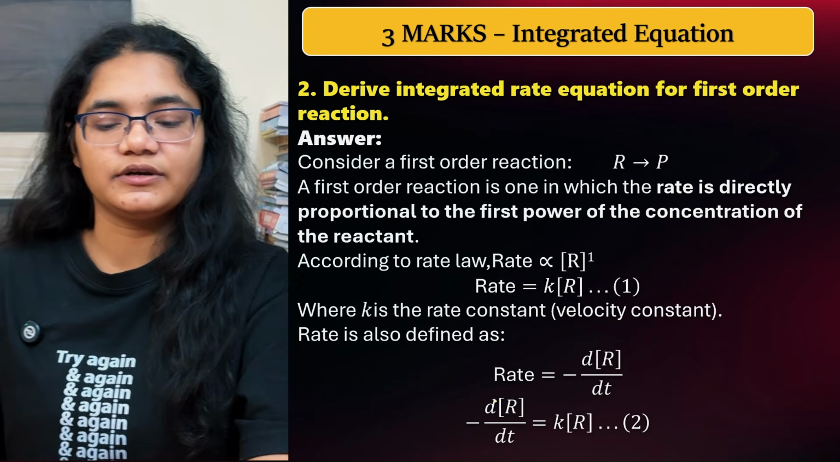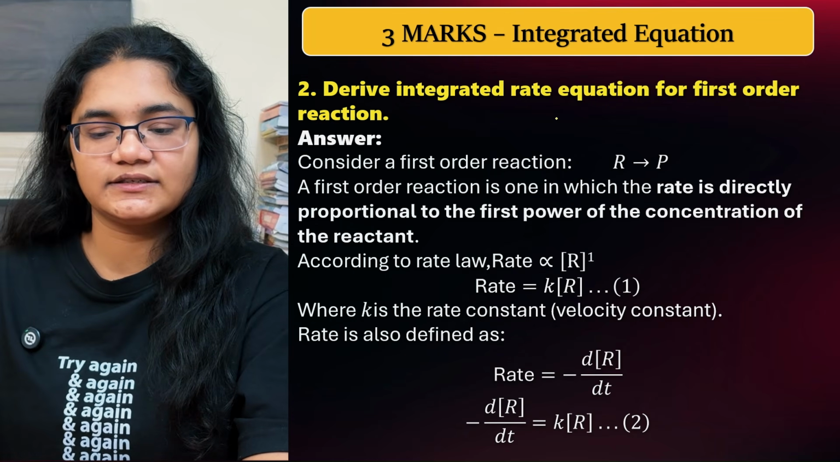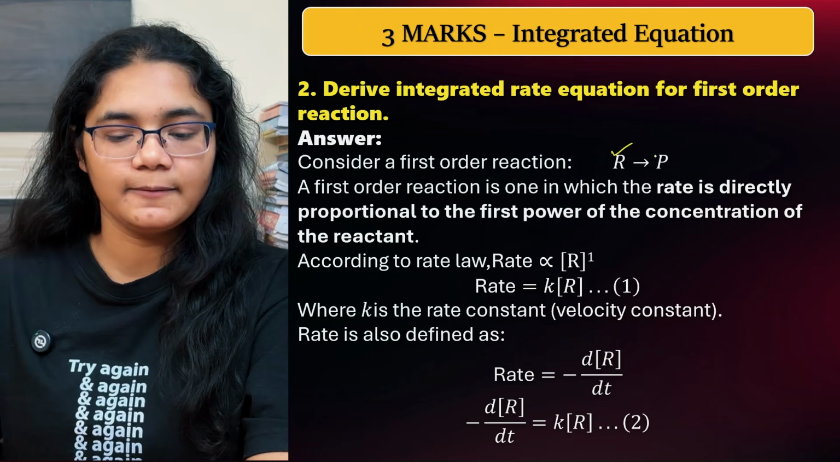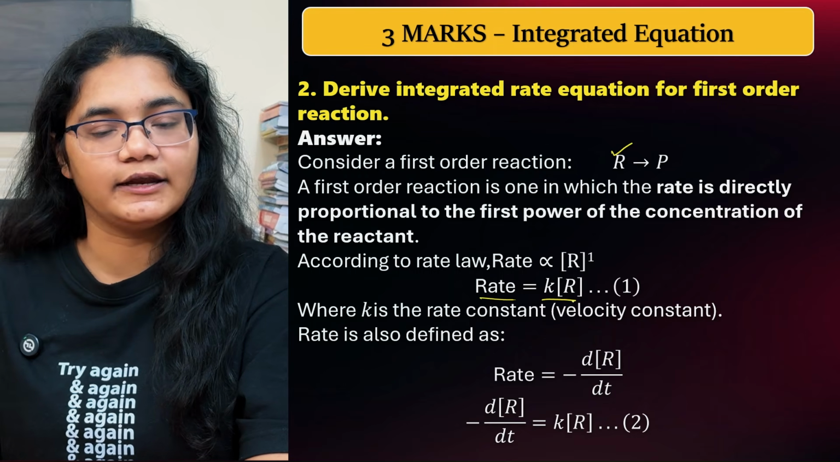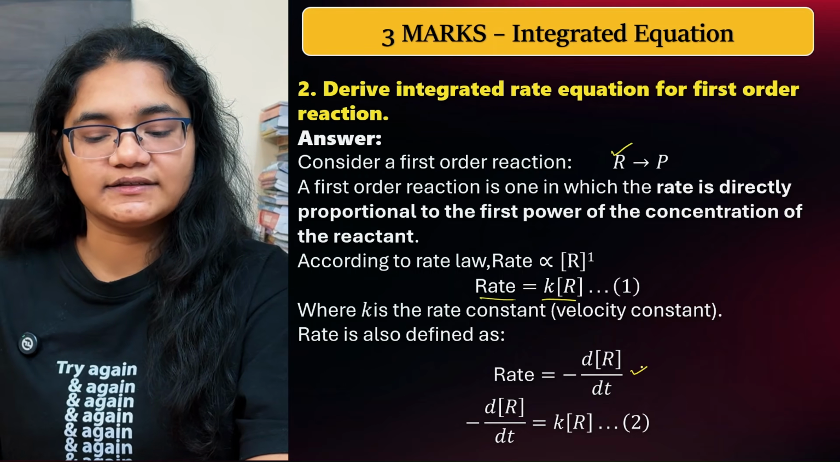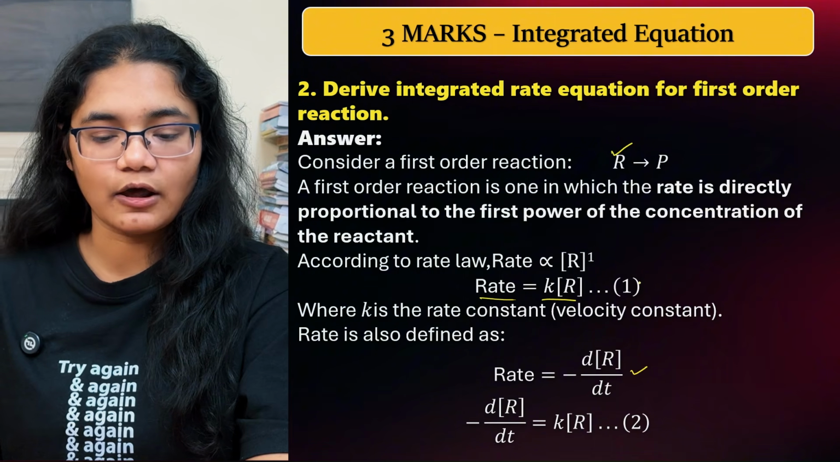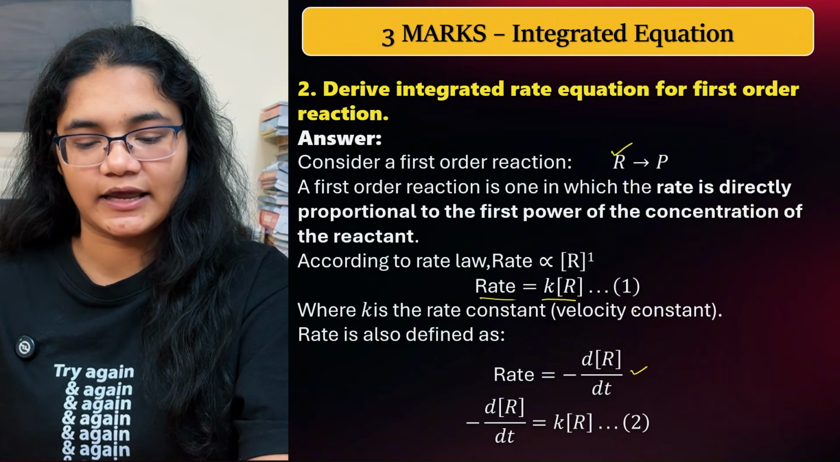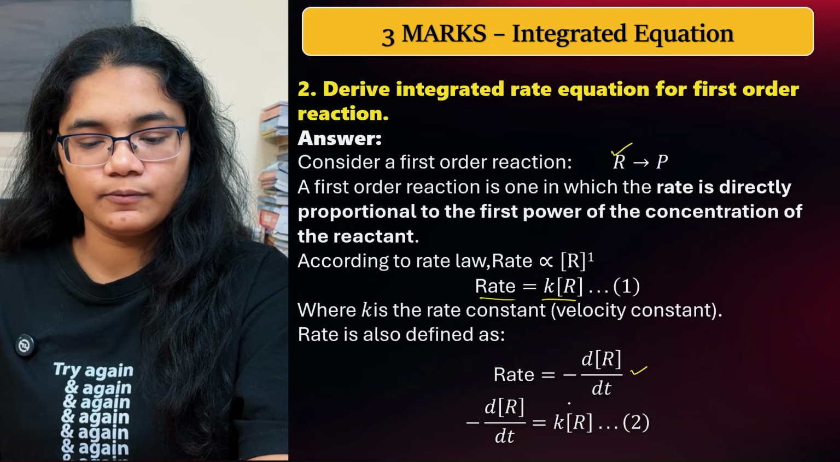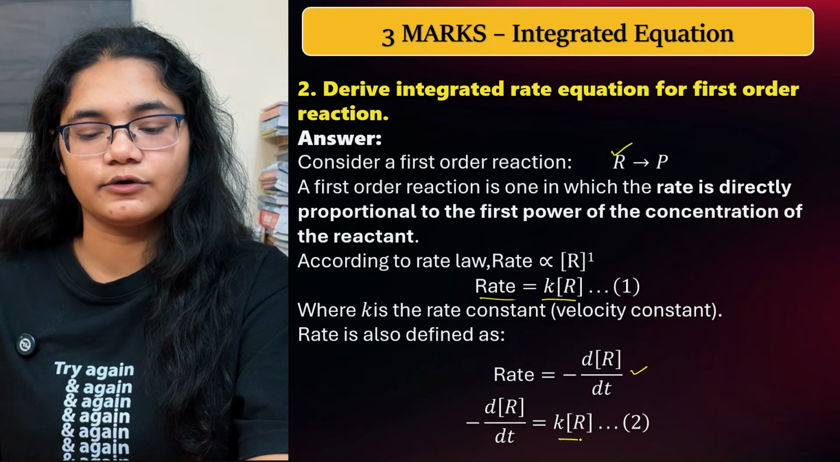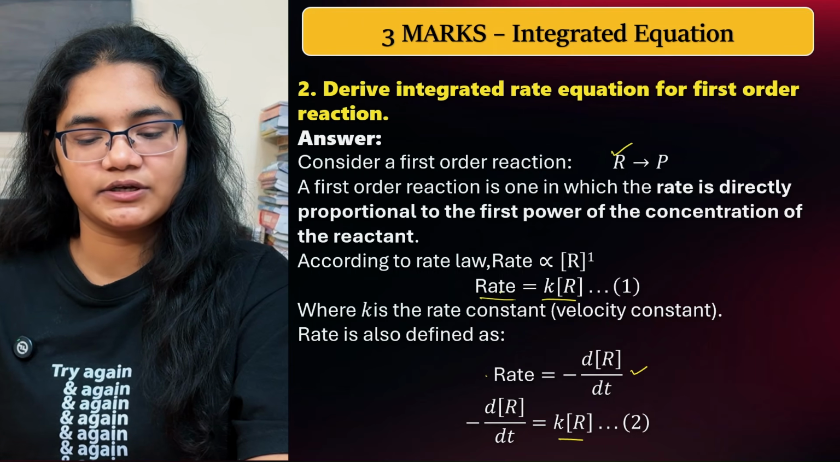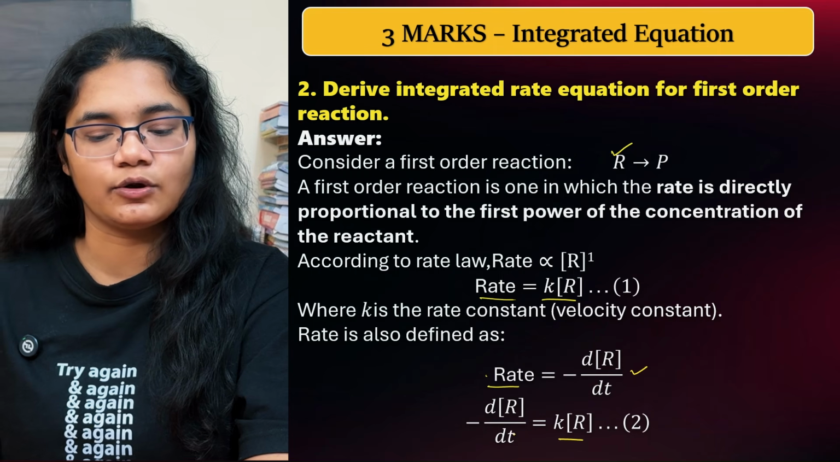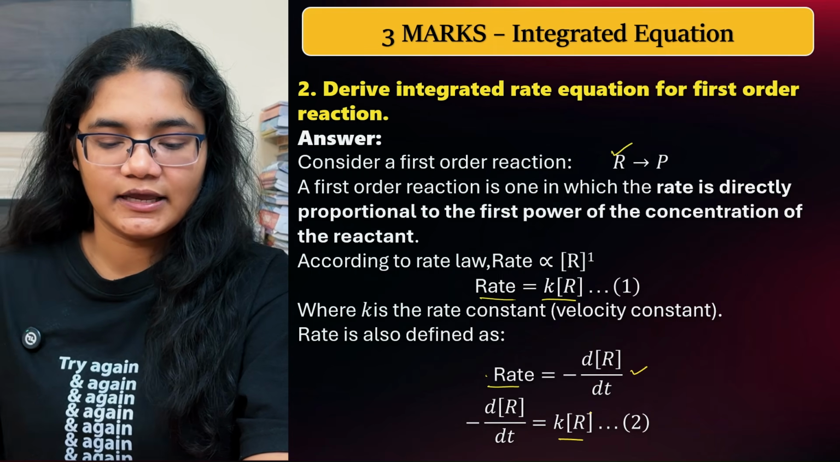Now the next question is to derive it for first order. Very similar process. Suppose this is the reaction, R gives you P, and for that rate is equal to K into R. Rate is also equal to minus dR by dt. Now I can equate these two equations and get minus dR by dt is equal to KR. You can see in both equations the left hand side is the same, so the right hand side will also be equal. So this is the final equation.